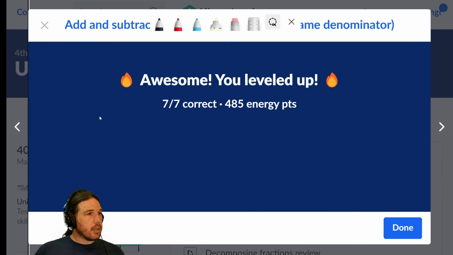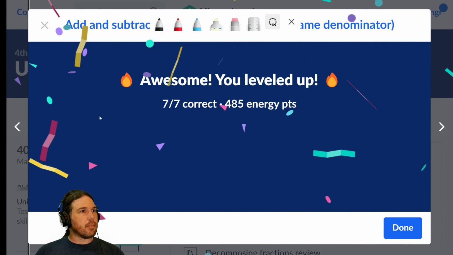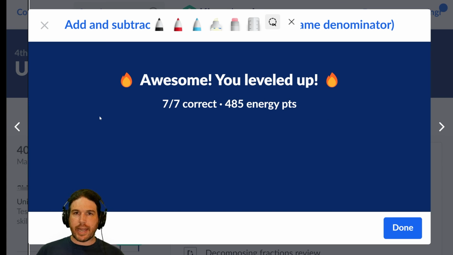There we go. Adding and subtracting word problems with fractions, same denominator. We got this. Let's move on.